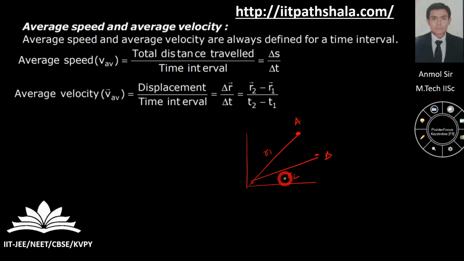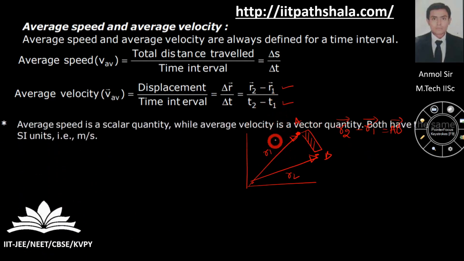This is point A, this is point B. Then the total net displacement is the line straightly joining A and B, which vectorially is r2 minus r1. So that's my AB vector, and that's my displacement upon the total time you are taking.